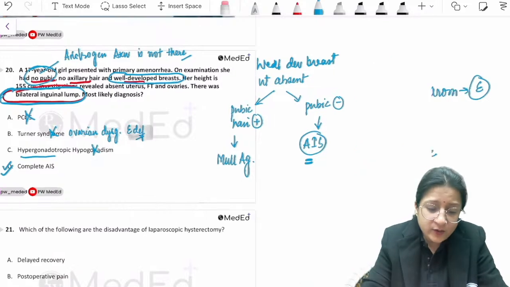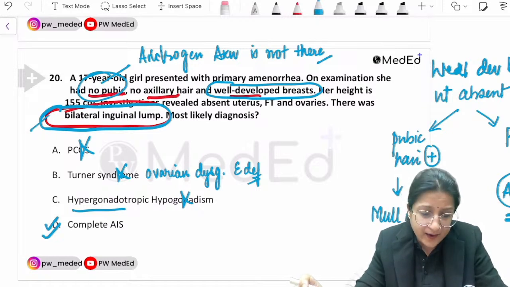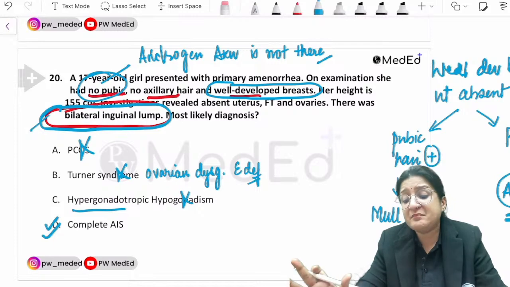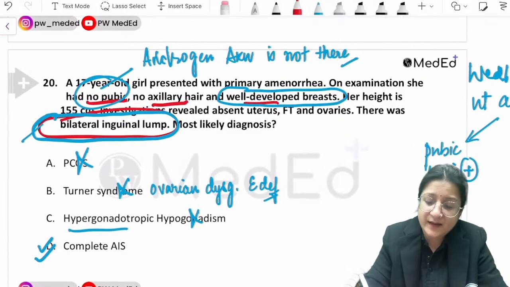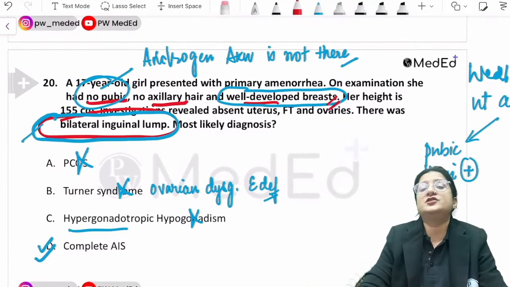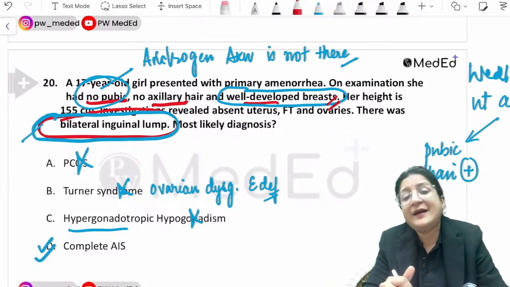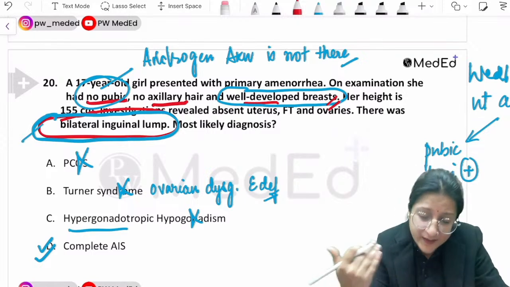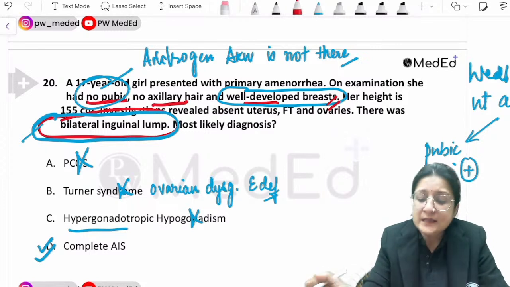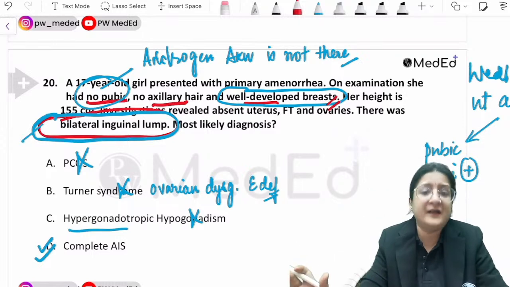Now, Meet, you are saying that there was no breast development. See, I feel that if they had mentioned no breast development, then they would not have mentioned bilateral inguinal lump. Because they are mentioning bilateral inguinal lump, I would still go in favor of androgen insensitivity syndrome. Chalo, let's say, Meet, that they are saying there are poorly developed breasts.